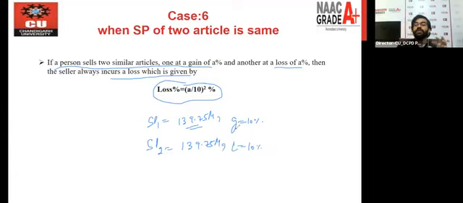If you go toward the calculation, it will take more time. So if you want to save your time, directly use this result, where A is this percent value. So we simply say A is 10 here. So 10 by 10 is 1, and 1 square is 1. So simply 1% is our overall loss in this condition, when the selling price of the two articles is the same. The articles are similar here, or different, it depends on the condition.